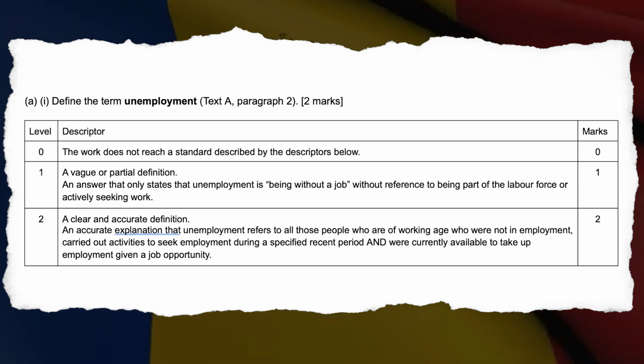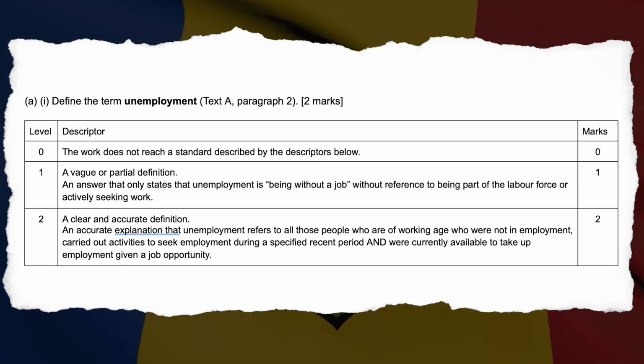A1. Define the term unemployment. Text A, Paragraph 2. 2 marks. Level 1. A vague or partial definition. An answer that only states that unemployment is being without a job, without reference to being part of the labor force or actively seeking work. 1 mark. Level 2. A clear and accurate definition. An accurate explanation that unemployment refers to all those people who are of working age who were not in employment, carried out activities to seek employment during a specified recent period, and were currently available to take up employment given a job opportunity. 2 marks.